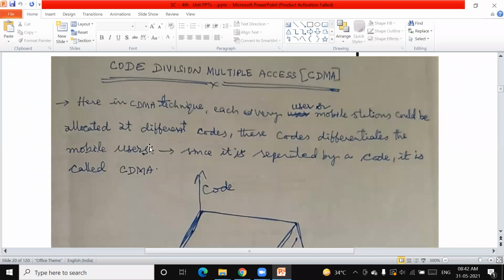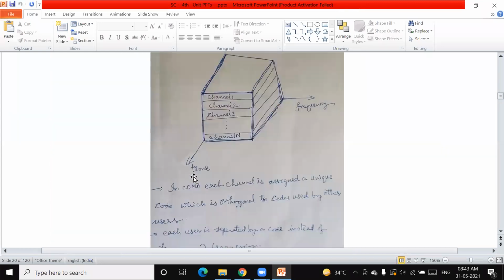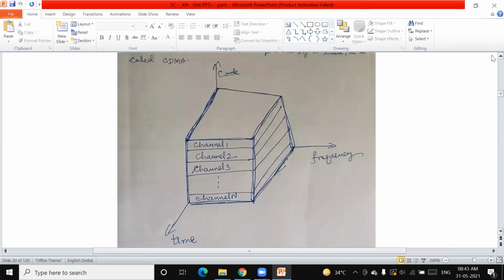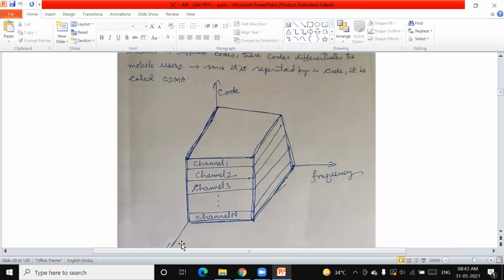Hello, please all of you mute your mobile phones. Each user could be allotted different codes. These codes differentiate. Hello?